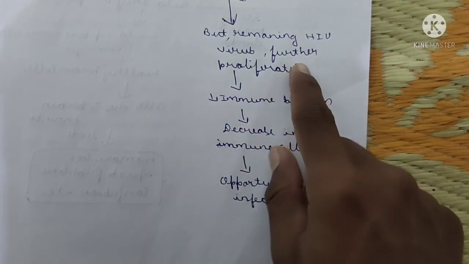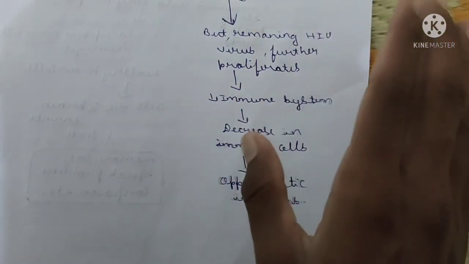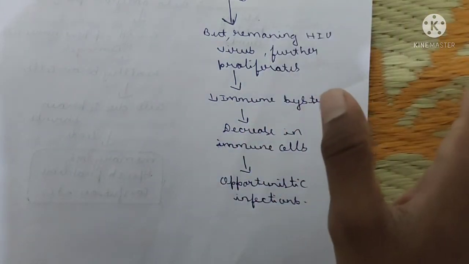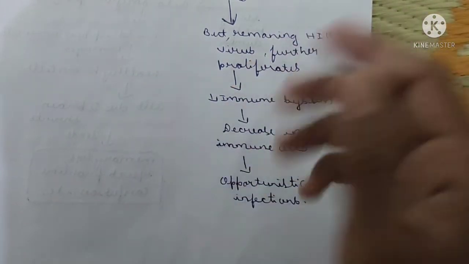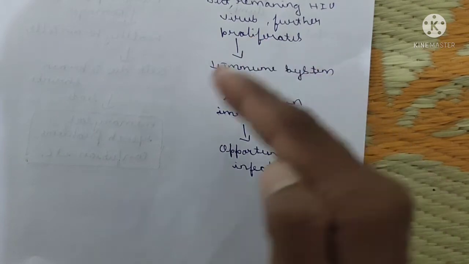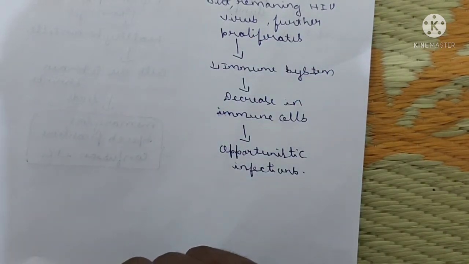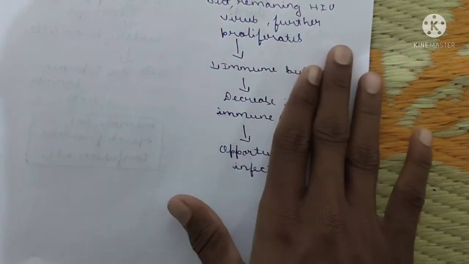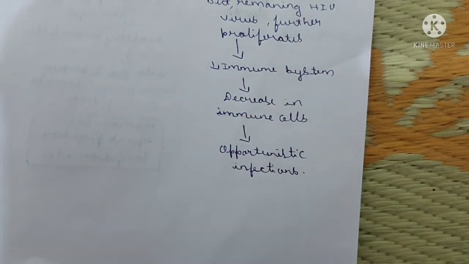These remaining viruses become resistant to the immunity. Then they decrease the other immune cells. You know that immunity plays a vital role in our human body. Due to the decrease in the immune cells, opportunistic infections will attack.